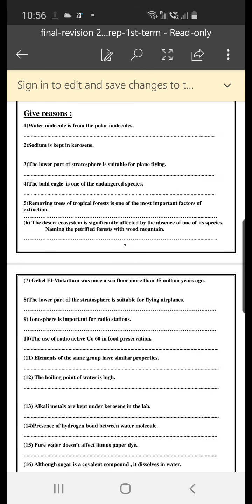Number 3, the lower part of the stratosphere is suitable for plane flying. Of course, because the stratosphere layer has no disturbances, no clouds, and the air moves horizontally.